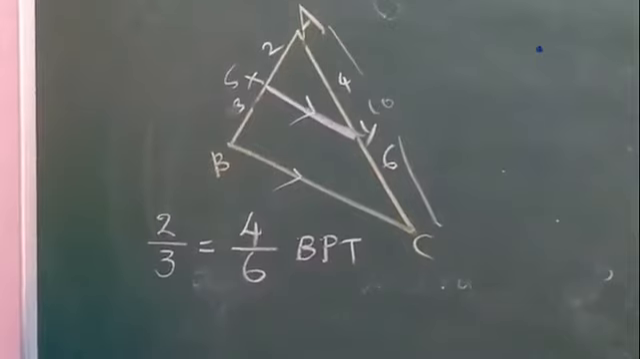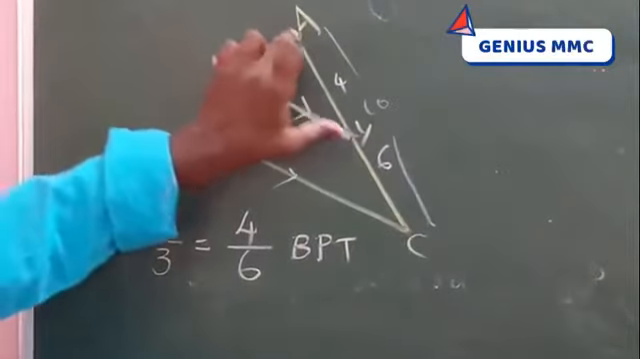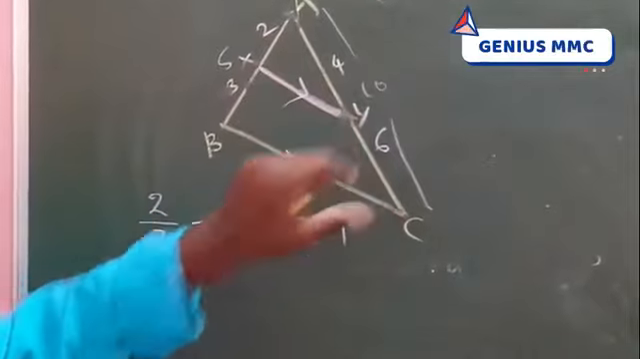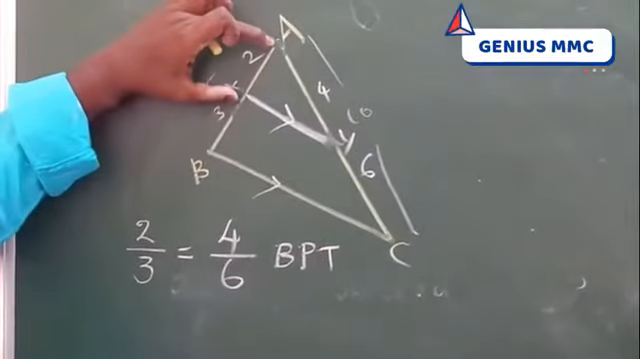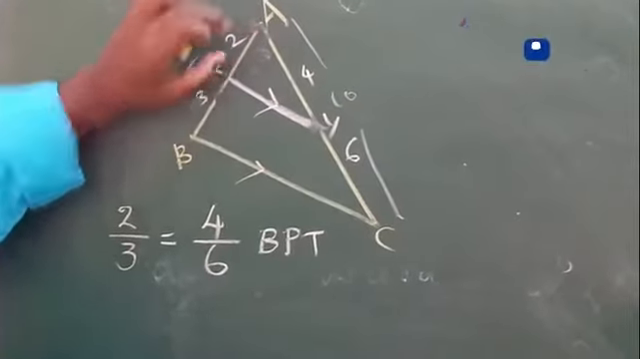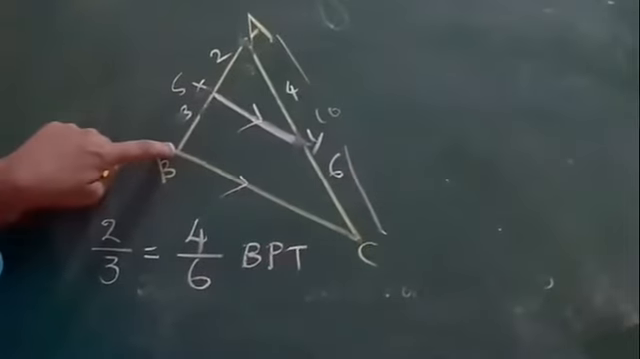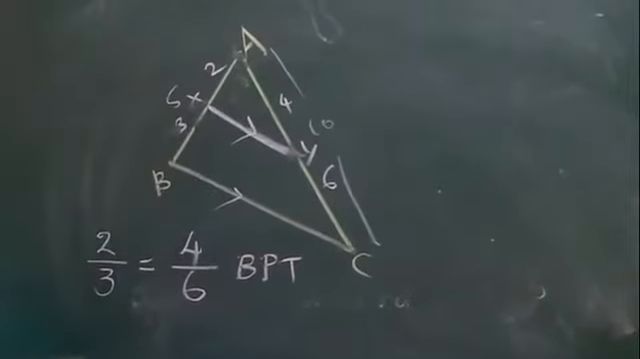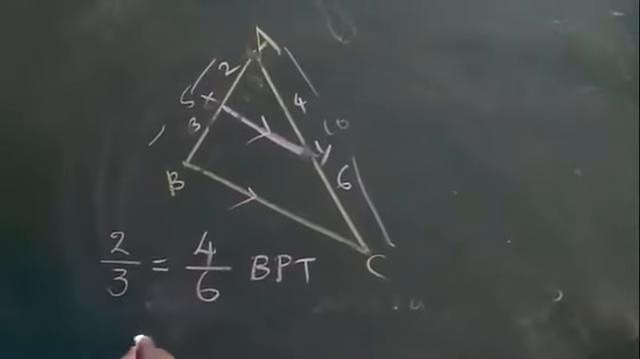BPT means AX by XP is equal to AY by YC. I can write like this also. AX is the side in this triangle. You take the entire portion. What is 2 plus 3? 5. Good. We can write like this also.